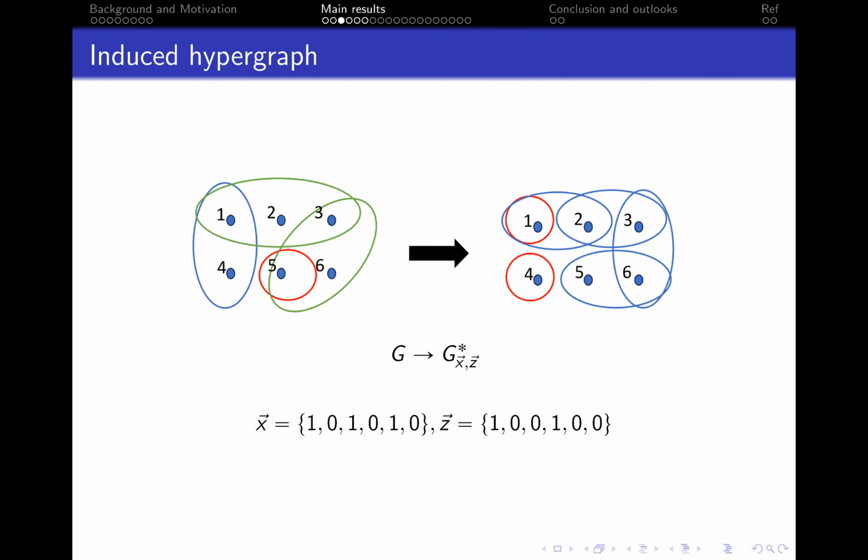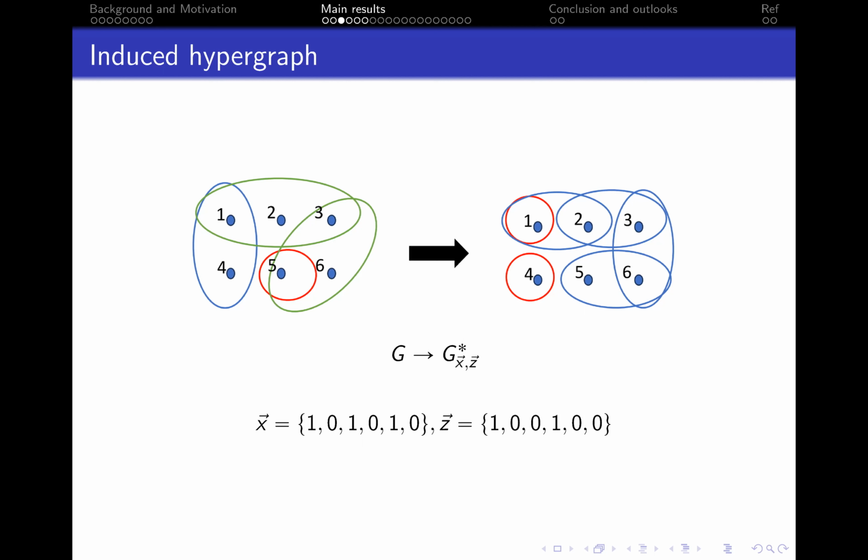Then the other edges are only determined by vector X. They are generated by the original hyperedges, deleting a subset of vertices that correspond to 1 in X. For example, vertices 1, 3, 5 correspond to 1 in X. Then by deleting 1 in hyperedge {1, 2, 3}, we get the edge {2, 3} in the induced hypergraph.